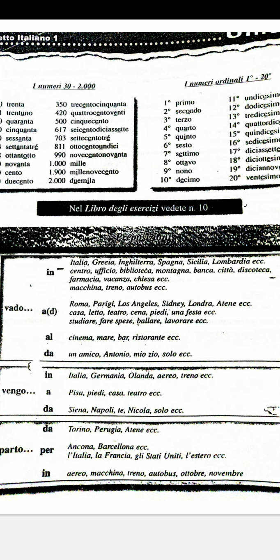Vado a Sydney, I go to Sydney. So what are these? These are all cities. These are all città, as we say in Italian. So before these cities we are using the preposition a. Vado a Roma, vado a Parigi, vado a Londra, vado a Atene, etc. So before the cities we are using the preposition a.